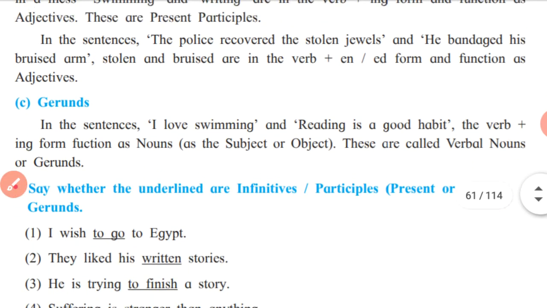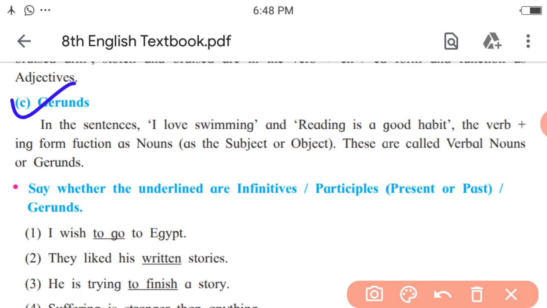Next, gerunds. What are gerunds? These are also V1 plus ing form of the verb, but they function as a noun. It means they may be subject or object in the sentences. If V1 plus ing form of the verb is working as a subject or as an object in the sentence, that is considered a gerund. Let us see the example.